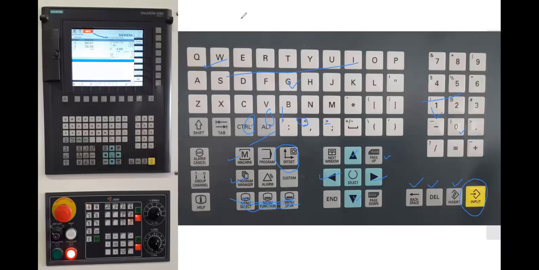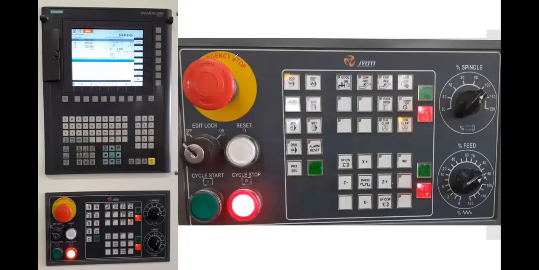Prashant, I will inform you what you mean by offset once we start the programming. Right now, just learn about the screen that you are having. See, like I said, in such emergencies such that the tool has been broken or we are observing that the tool might collide with the workpiece or there are some other operations which should not be done and it is being done, in such situations we will be pressing down this emergency button. Emergency button will stop or put on hold all the processes which are being run automatically.